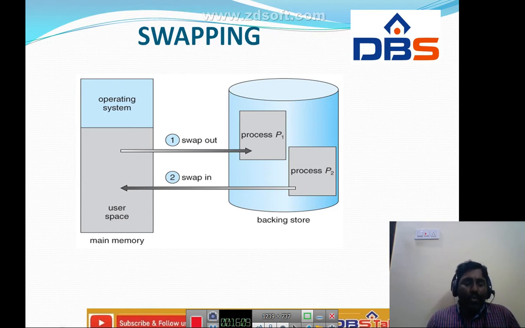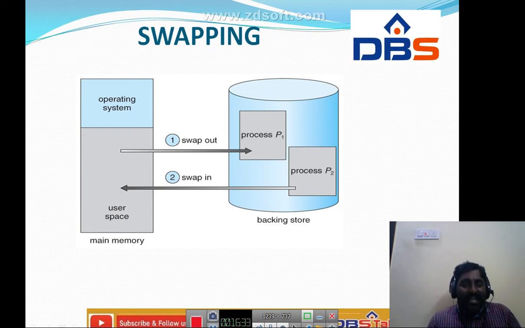Whenever the CPU scheduler decides to execute a process, it calls a dispatcher. The dispatcher checks to see whether the next process is in the queue in memory. If it is not, and if there is no free memory region, the dispatcher swaps out a process currently in memory and swaps in the desired process. So here the thing is swap out and swap in.